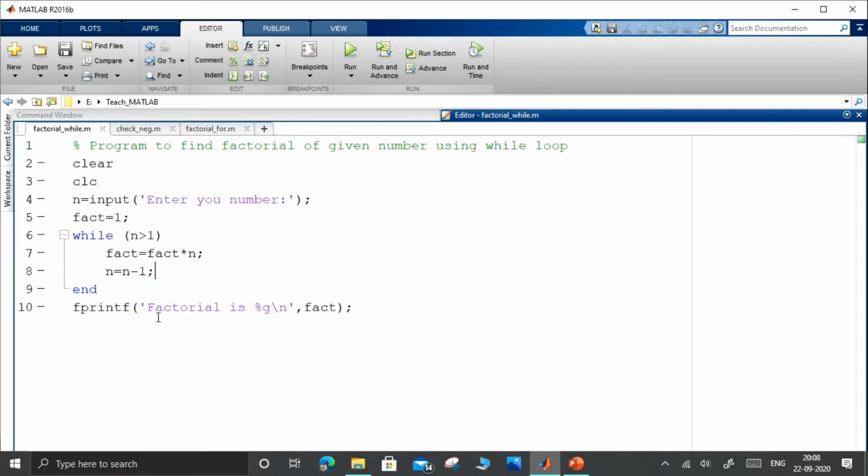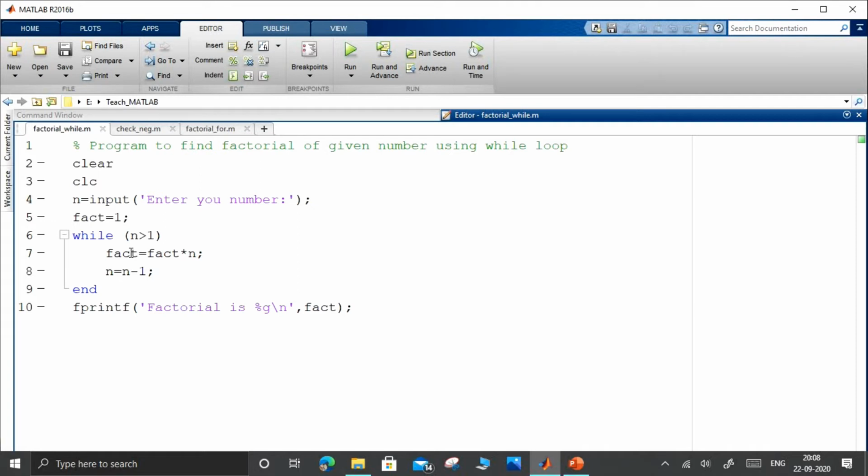It's a simple printf statement. So if the user has given n is equal to 3, then this loop will run for 2 times: initially when n is equal to 3, and for the second time when n is equal to 2. If he has given n is equal to 5, this loop will run for 4 times.